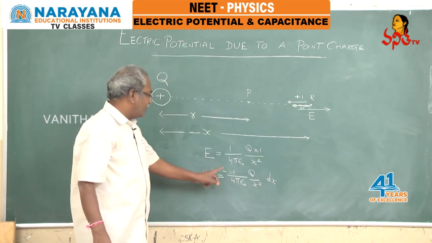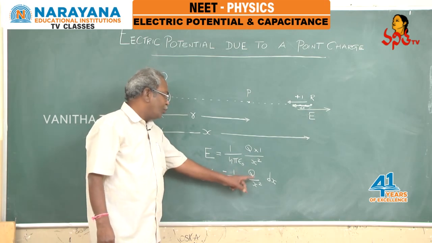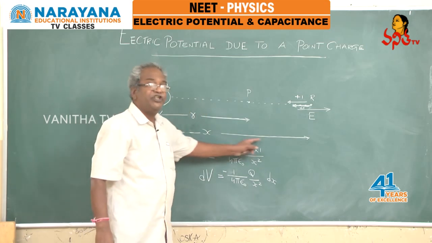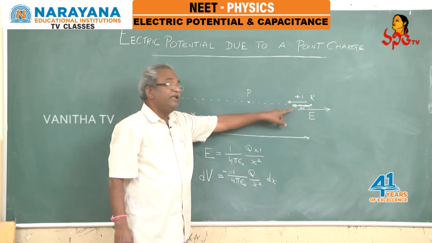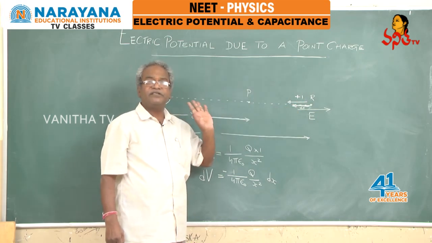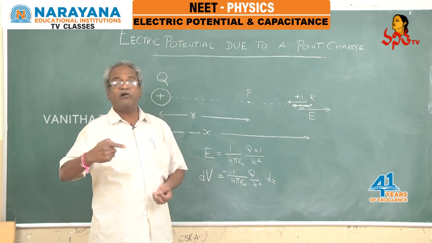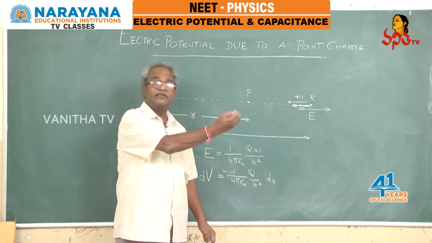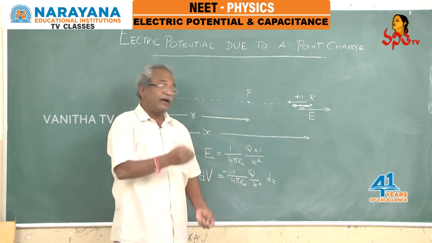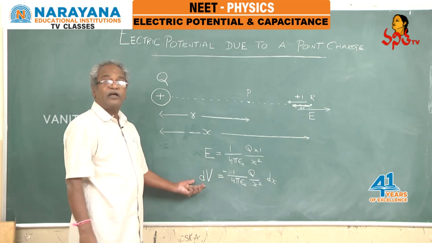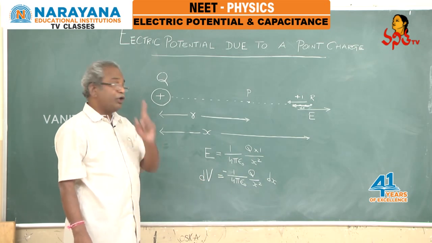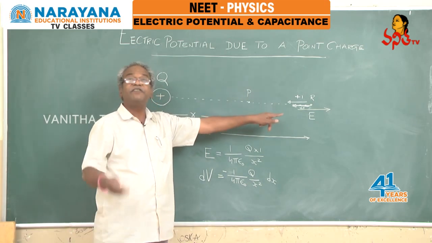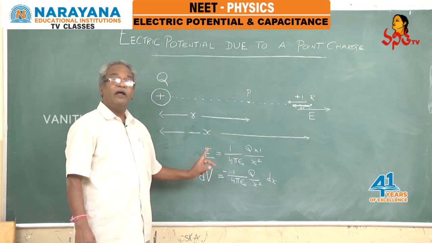So dV is equal to minus 1 by 4 pi epsilon naught q by x square dx, where dx is opposite to the position vector x, or dx is opposite to the electric intensity, whereas the position vector x is taken from the point charge capital Q to that particular point, where dx is the small displacement against the electric field. Therefore, the change in the electrostatic potential energy per unit positive charge in moving that unit positive charge through a small displacement dx is nothing but this.